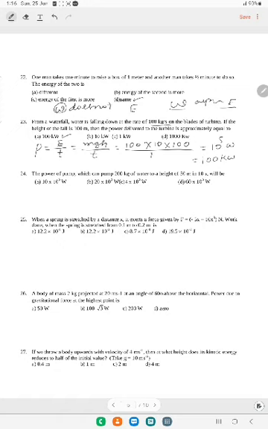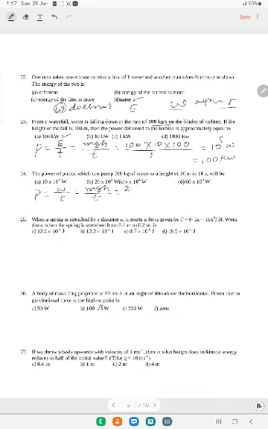This is also almost the same kind as problem number 23. The power of a pump which can pump 200 kg of water to a height of 50 meter in 10 seconds will be. So the expression for power is equal to work done divided by time. Here the work done is the increase in potential energy, divided by time.